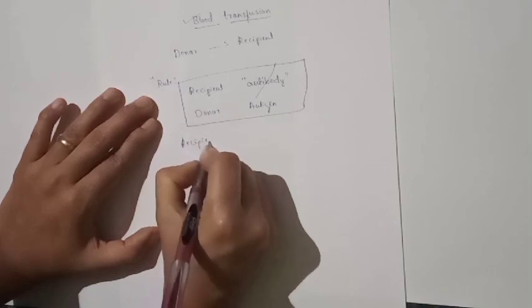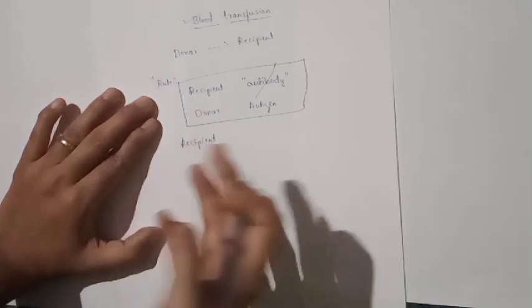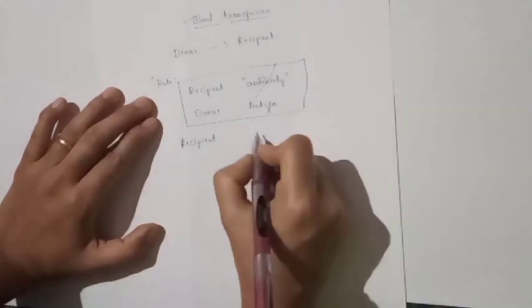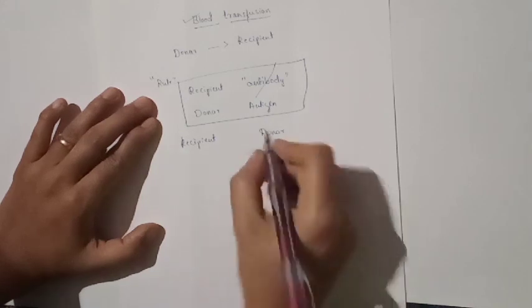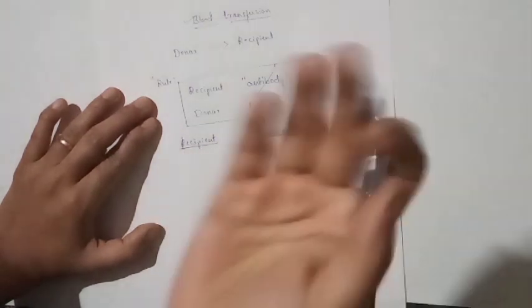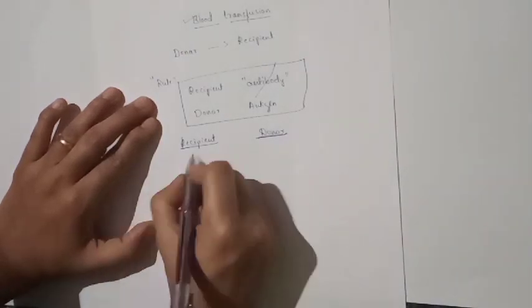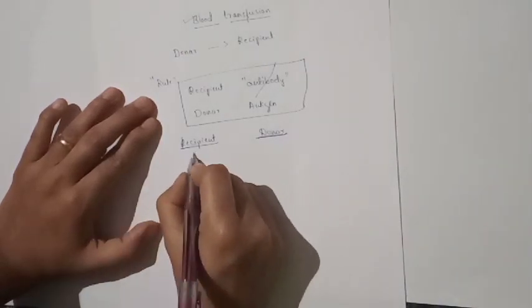Consider these: the recipient is the person who takes up the blood from another person, and the donor is the person who donates the blood. And the recipient is the person who takes up the blood from the other person. Okay, which are the recipients?